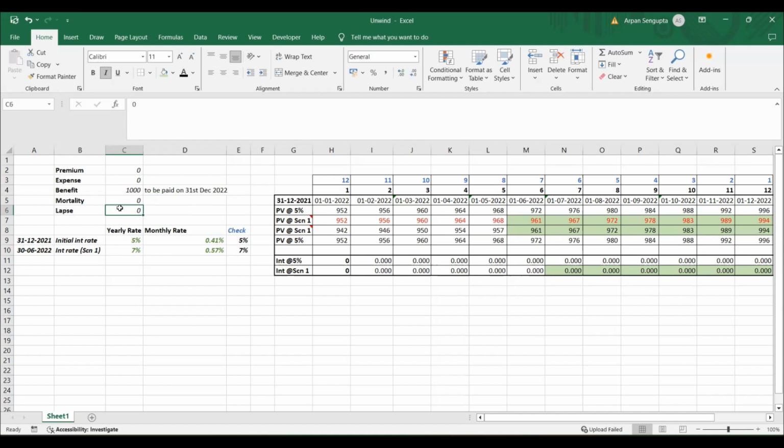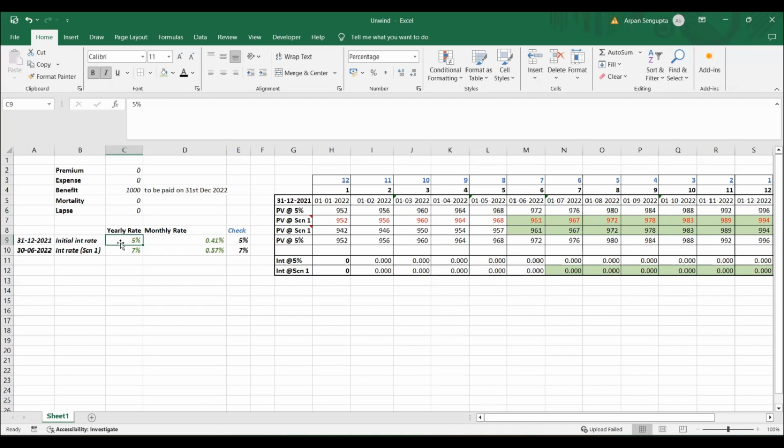Unwinding is a concept that is related to discounting, and that's why this would be in the discounting section. Unwinding basically means untangling a knot. In English that is untangling a knot, but for us it is something different. Right now we are standing on 31st December 2022. When this year started, on 31st December 2021, we assumed an initial rate of 5% would be applicable throughout the year.